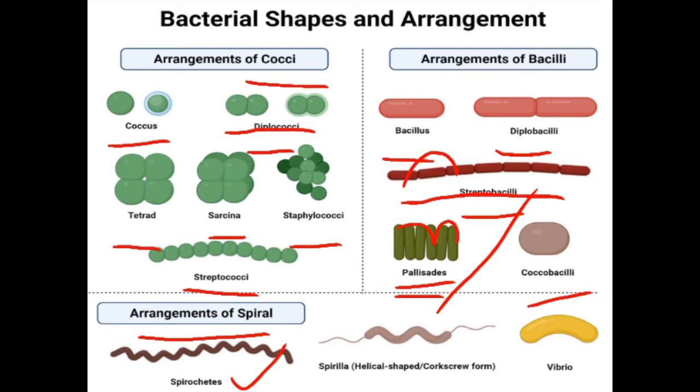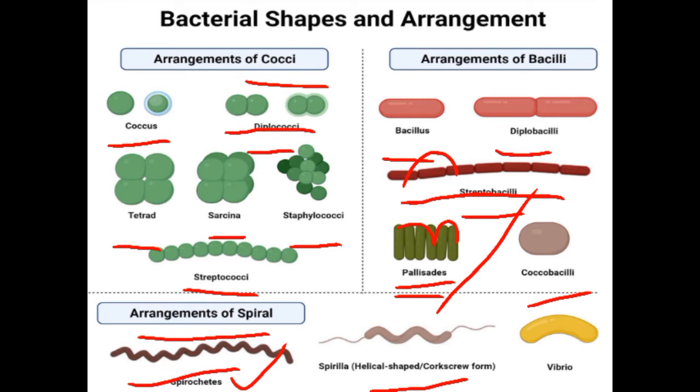And now we are going to discuss the arrangement of spirals. First, very common, spirochetes. Spirochetes have coils, but these are tightly coiled, while spirilla have loose or relaxed coils. Spirochete examples are Treponema pallidum, Borrelia burgdorferi, Leptospira, etc. Spirilla are helical shaped.